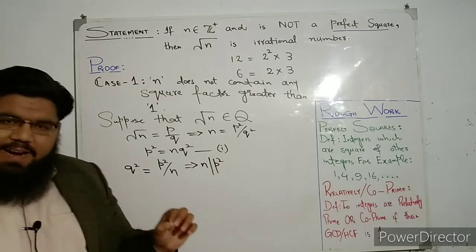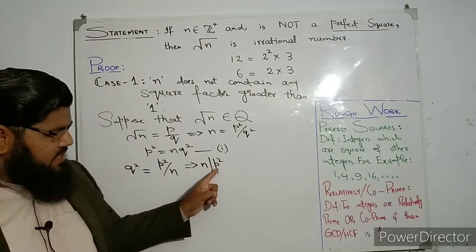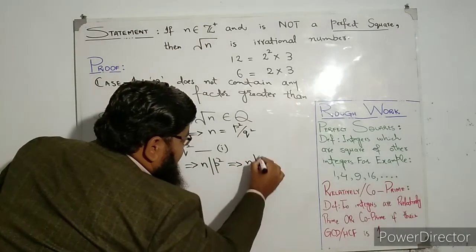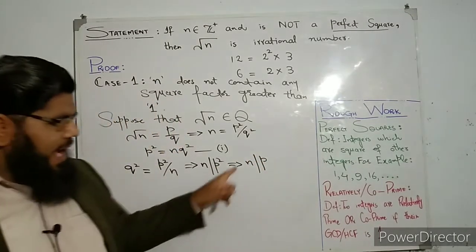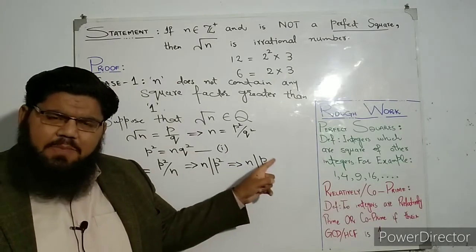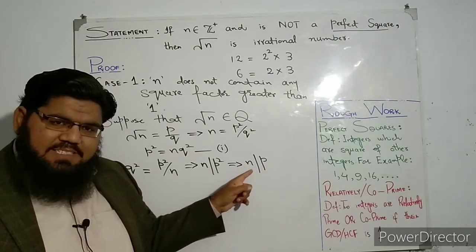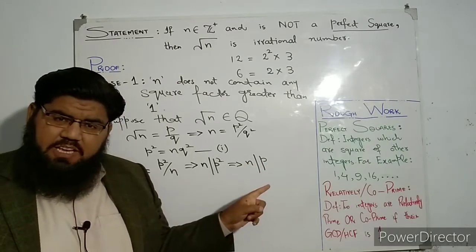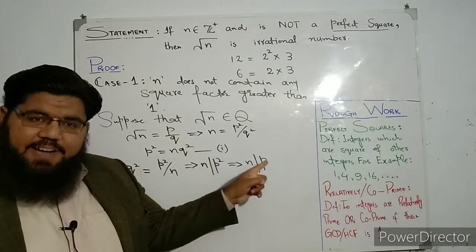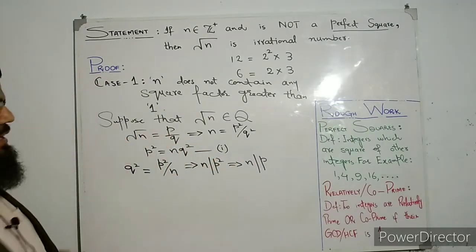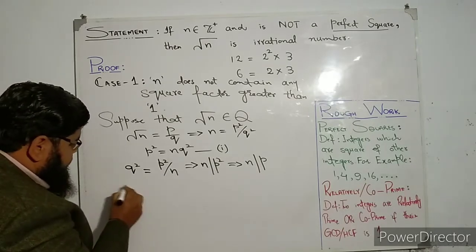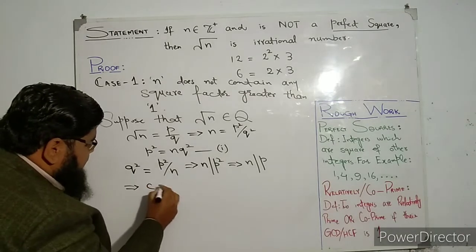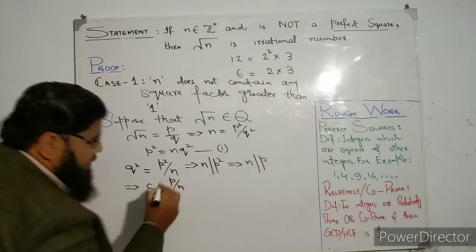It's a very common fact that if a number divides the square of another number, then it must divide the number itself. So from here we have n divides p. And what does that mean? It means that n is a factor of p. Keep this in your mind because we are going to use this. So if n divides p, then by the Euclidean algorithm there exists an integer c such that c is equal to p over n.